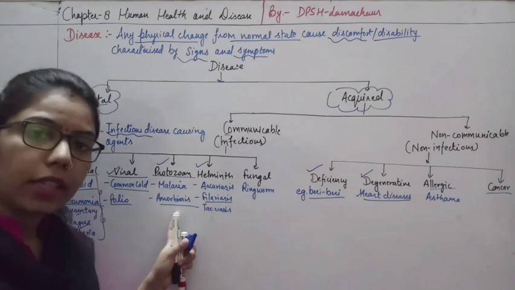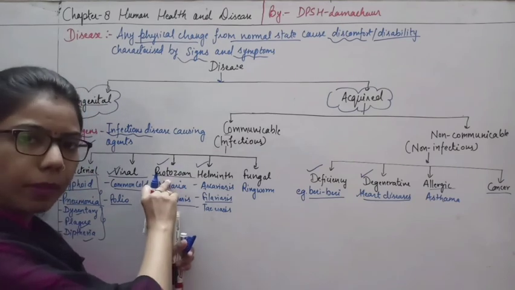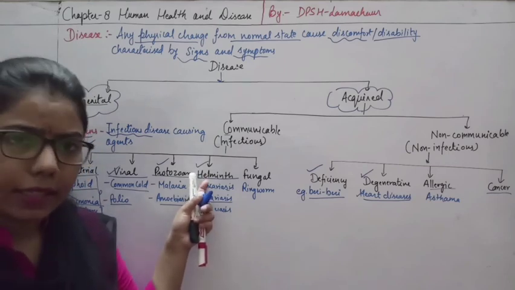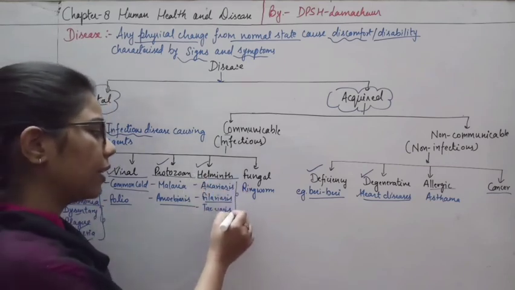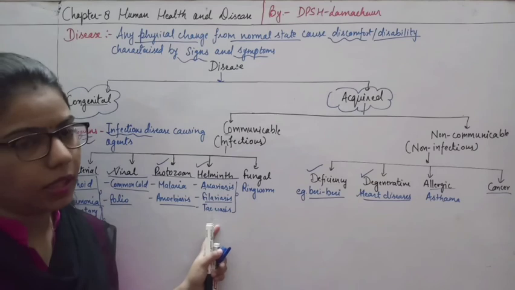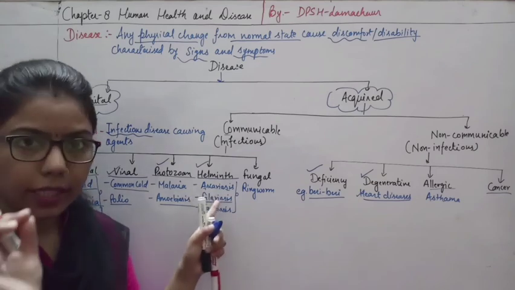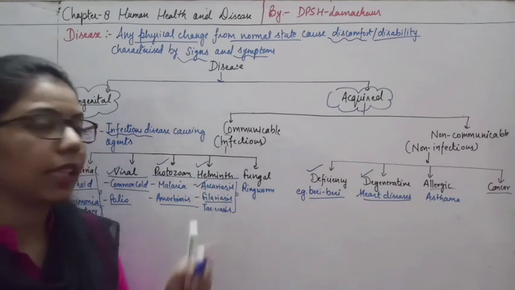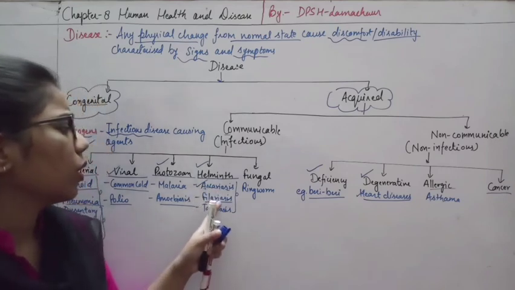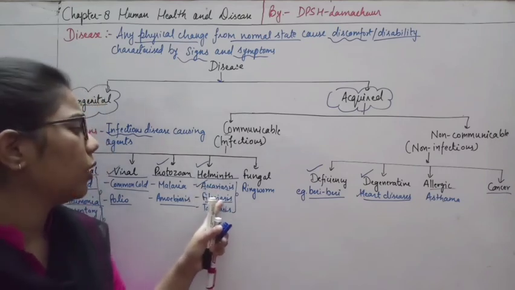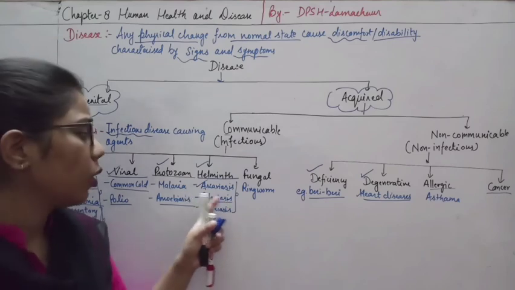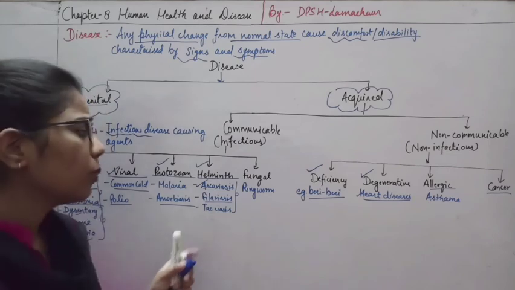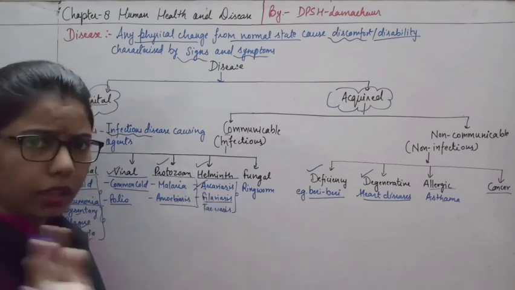We will understand all these again. Then the diseases caused by helminths: ascariasis, filariasis and taeniasis. Already we have done the characteristics of these organisms, like Ascaris, the roundworm. Wuchereria, the filarial worm, causes filariasis. Taeniasis is caused by Taenia solium.